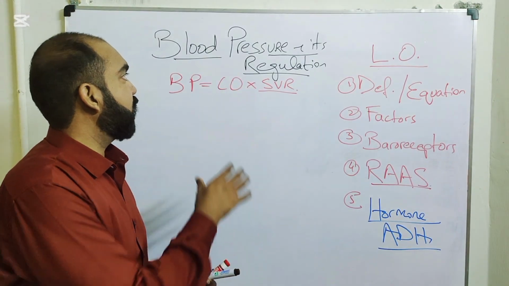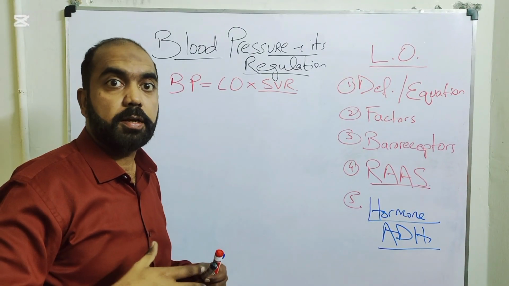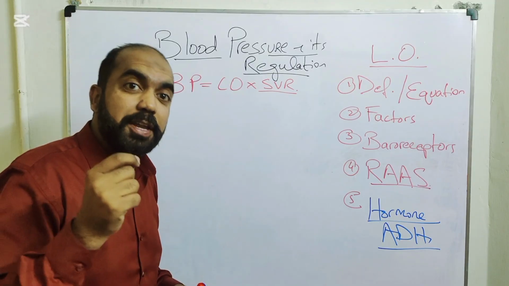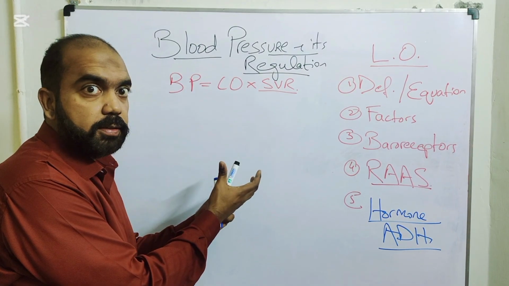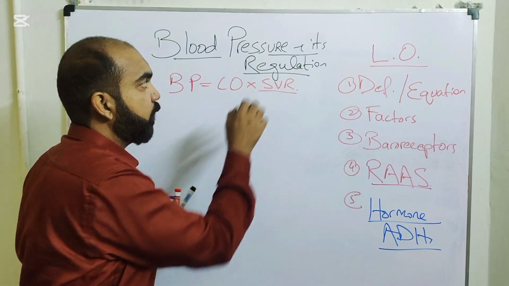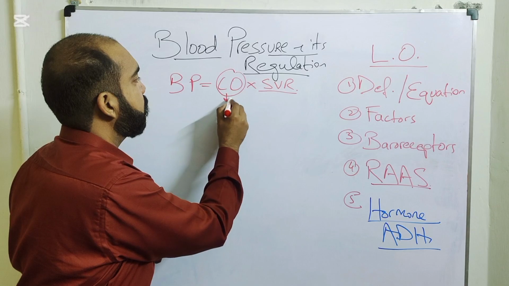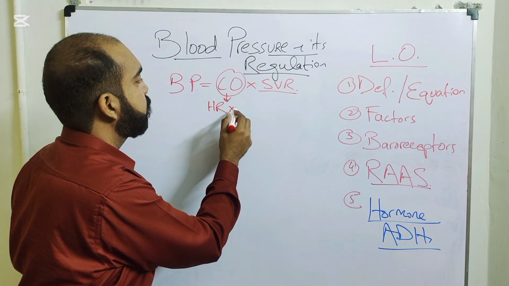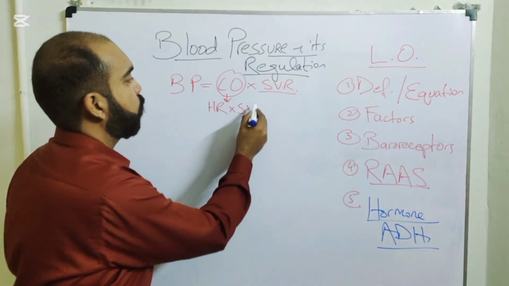So mathematically, you can say that it is the pressure exerted by the blood on the wall of arteries, which is mandatory to maintain tissue perfusion, and it is regulated by these factors: cardiac output and systemic vascular resistance. Now, cardiac output mathematically is equal to heart rate times stroke volume. Heart rate times stroke volume.